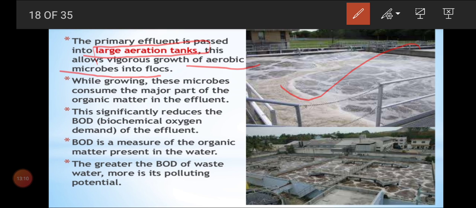So here aeration is helping to form flocs. What is flocs? A combination of bacteria and fungi, and anaerobic bacteria and aerobic, everything together they'll form a combination of mesh like structures. That is only we can call it as flocs. So flocs can be seen in the secondary treatment, where it was exposed to the aeration. While growing, these microbes consume the major part of the organic matter in the effluent.